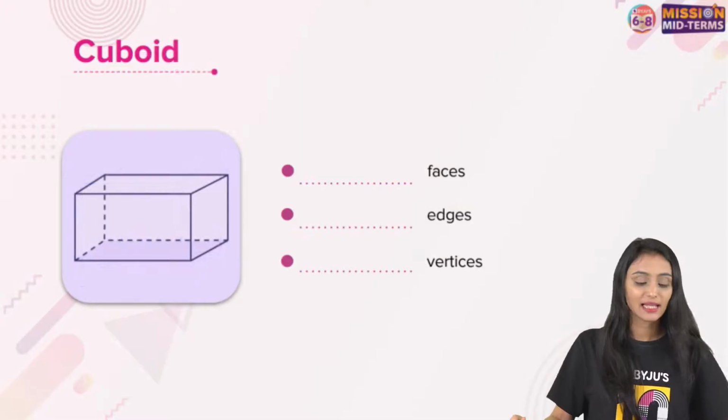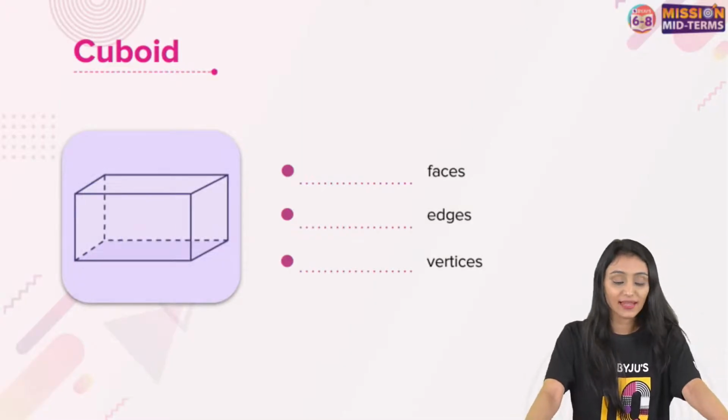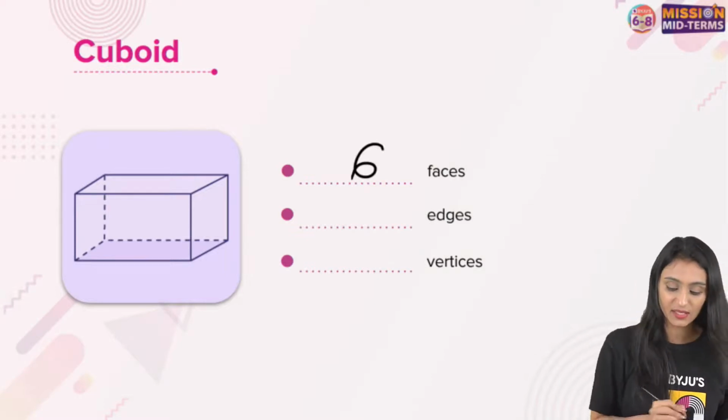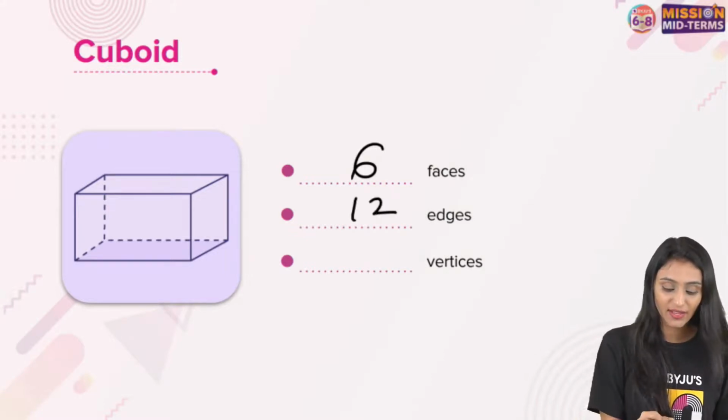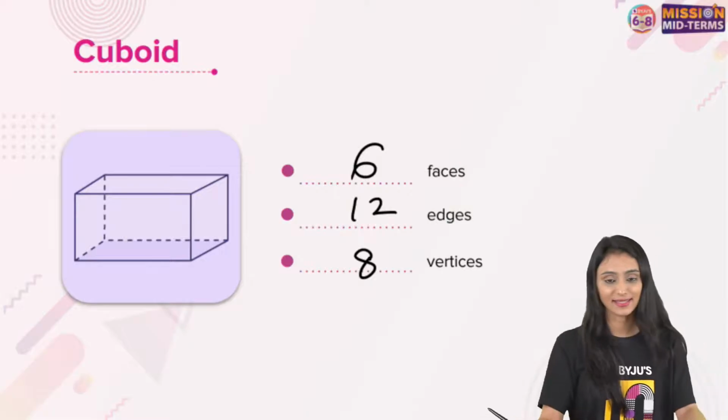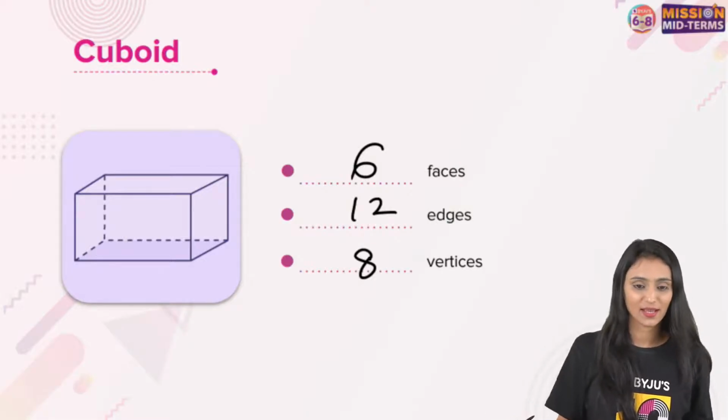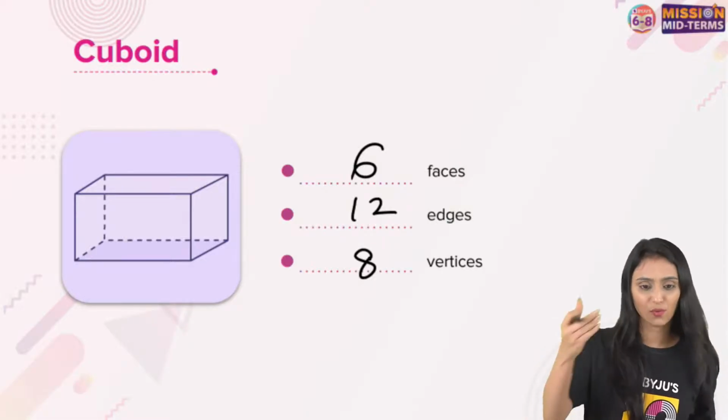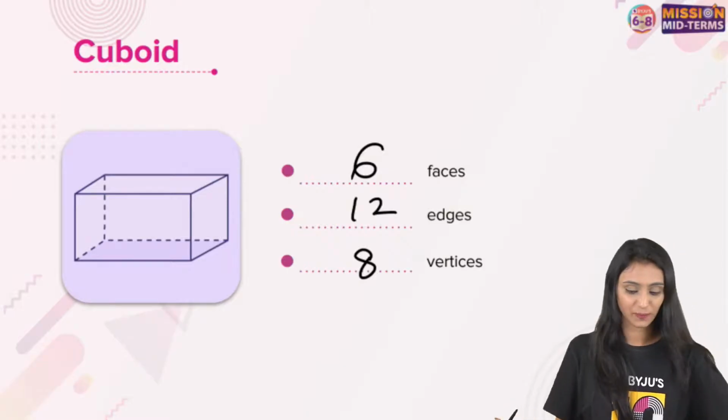Yes, everyone. Let's move ahead to the next 3D object, that is cuboid. How many faces does a cuboid have? Same thing. Again, it has 6 faces. Again, it has 12 edges and vertices are 8. Yes, Anupriya, correct. You can write whatever doubt you have. Yes, Trishti. This is clear.